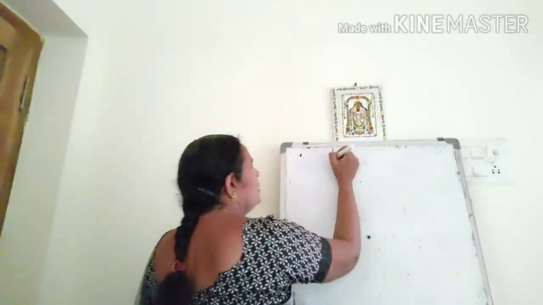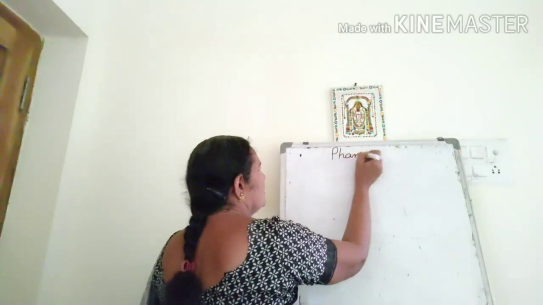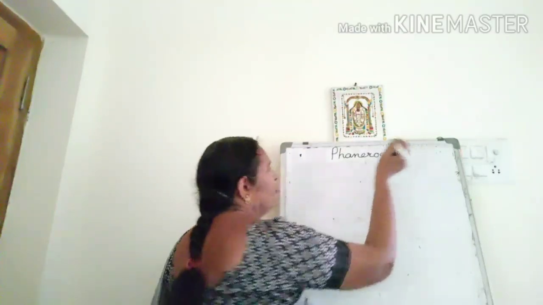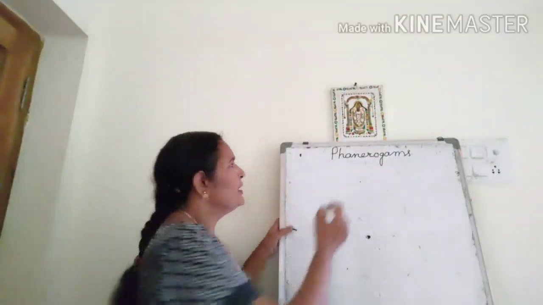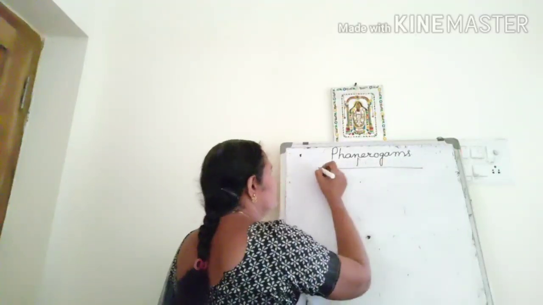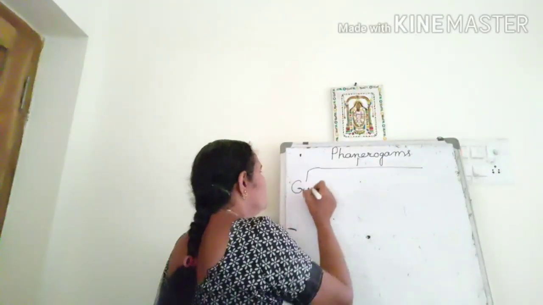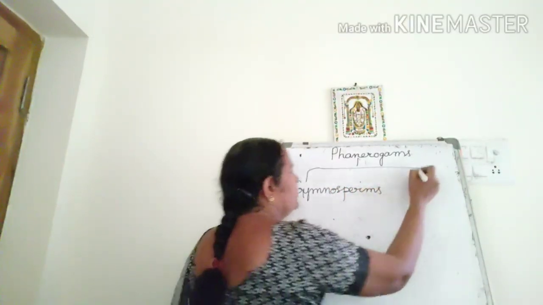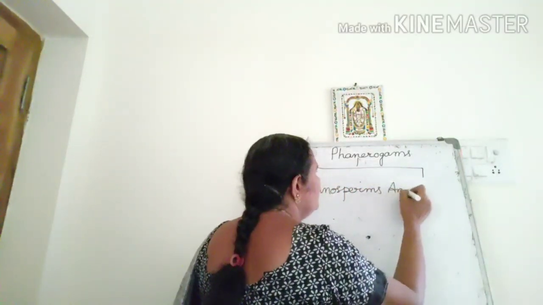Today let's know about the flowering plants. What are the flowering plants called? Flowering plants are called phanerogams. Phanerogams are flowering plants. So these phanerogams are divided into gymnosperms and angiosperms.